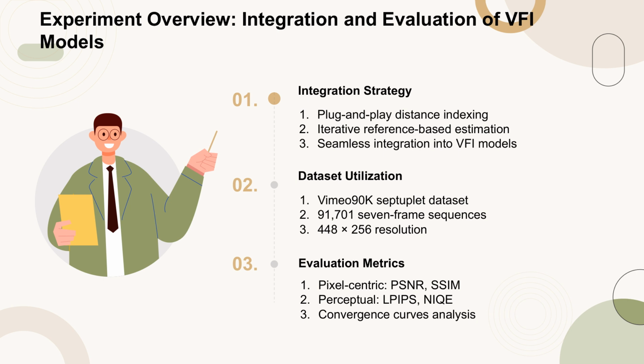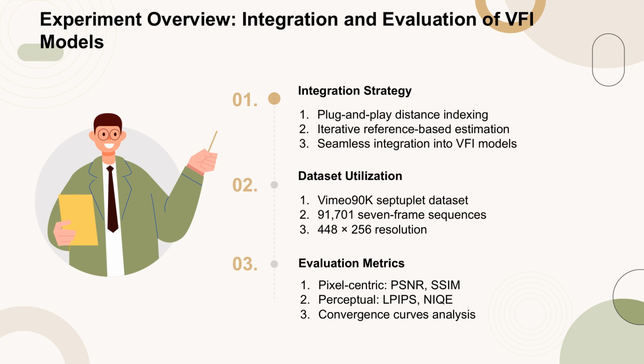The integration was conducted using the Vimeo 90K septuplet dataset, which includes 91,701 7-frame sequences at a resolution of 448 by 256. The evaluation of these models was based on both pixel-centric metrics like PSNR and SSIM, and perceptual metrics such as LPIPS and NIC. Additionally, the convergence curves of different model variants were analyzed to substantiate the efficacy of the proposed strategies.